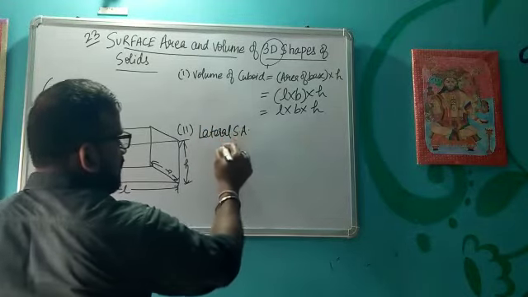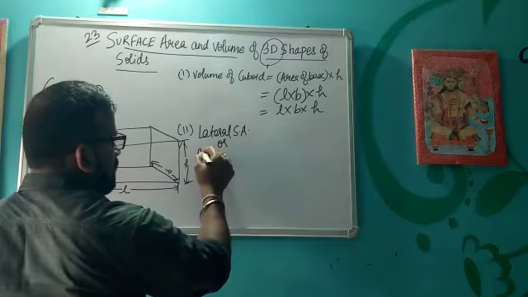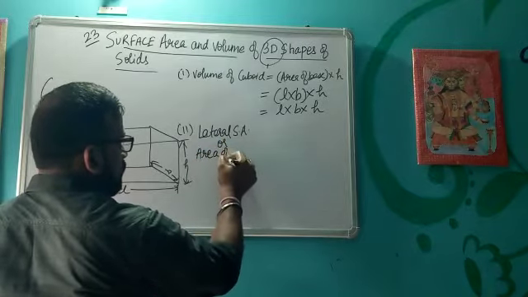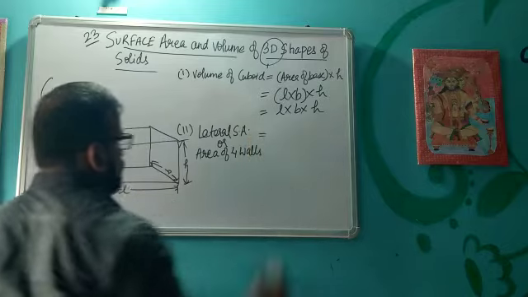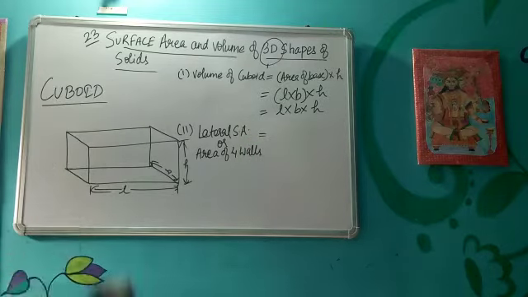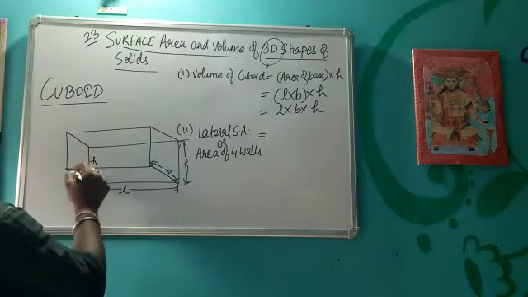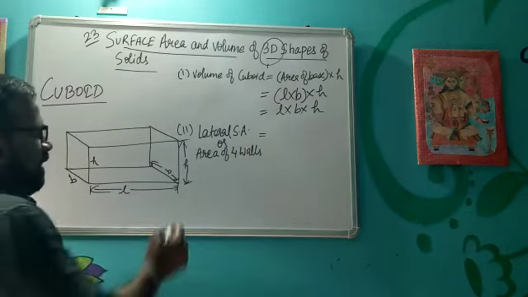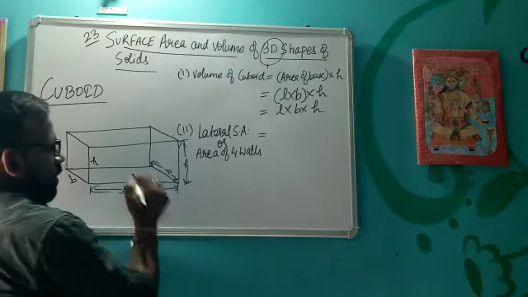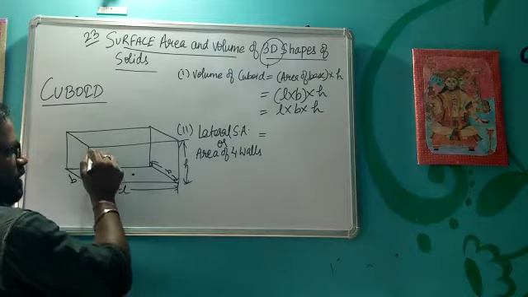Then second is its lateral surface area, or we call it area of four walls. When you see very carefully in this figure, this is H, so this is also H, this is also B. So what will be the area of this front wall?